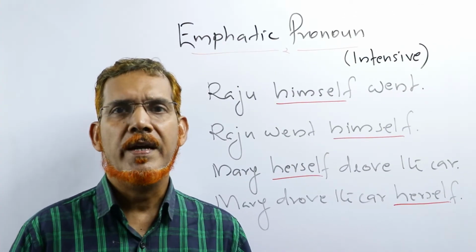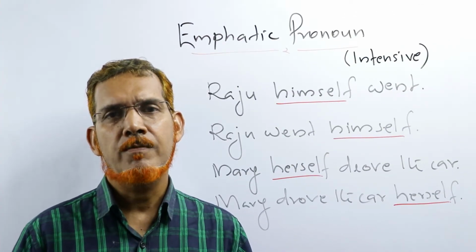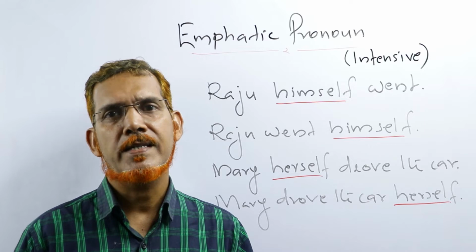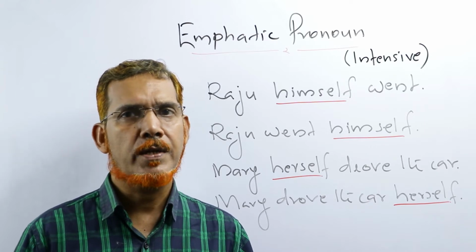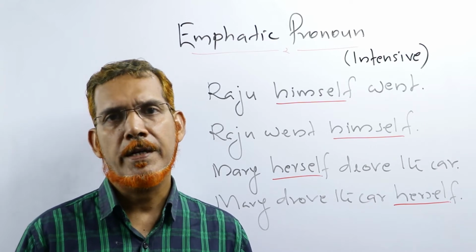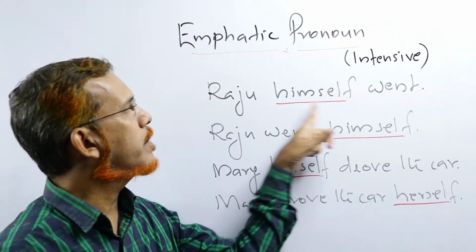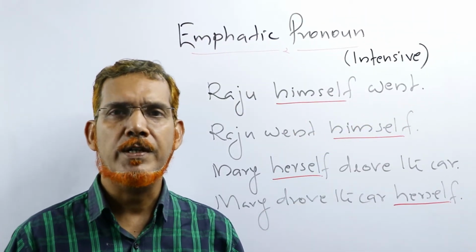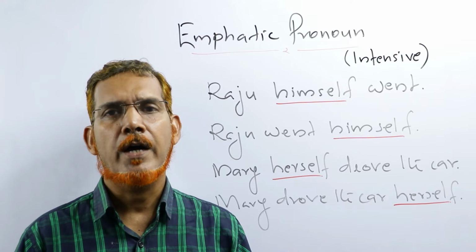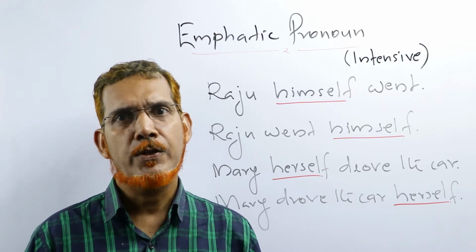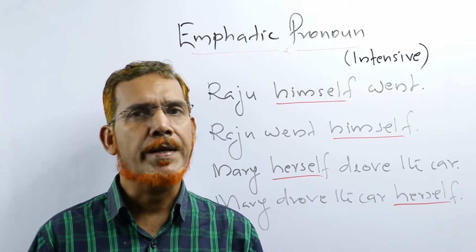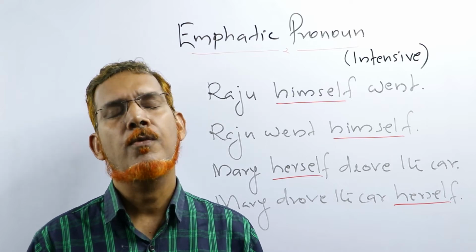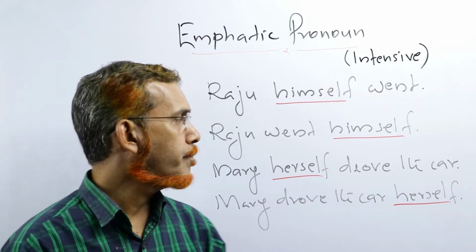Here we have himself and herself. Himself is masculine gender and herself is feminine gender. Masculine gender means pullingam, feminine gender strilingam. Raju himself went. Raju തന്നെയാണ് പോയത്. Raju went himself. രാജു തന്നെയാണ് പോയത്. The meaning of both these sentences is the same.